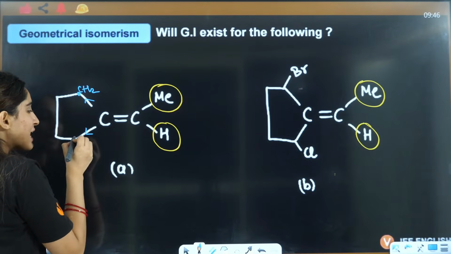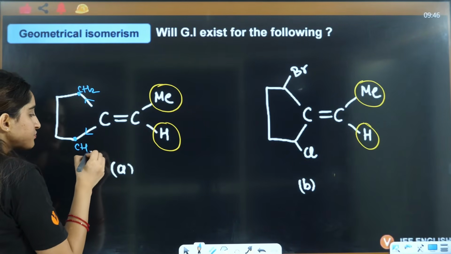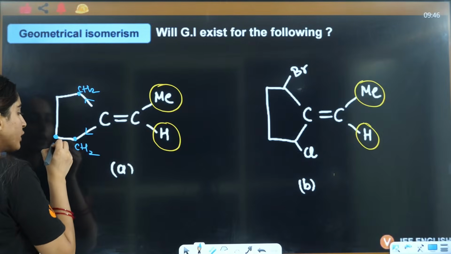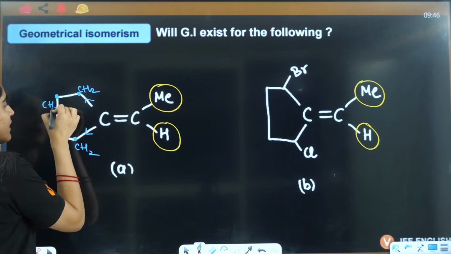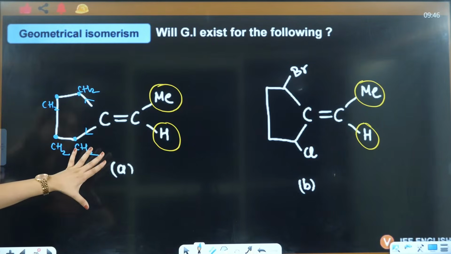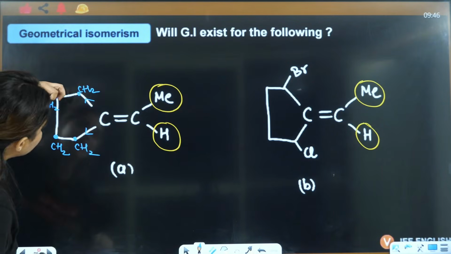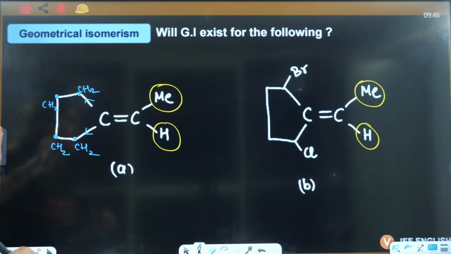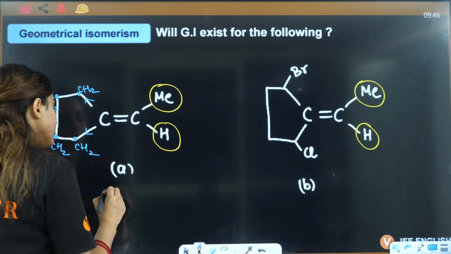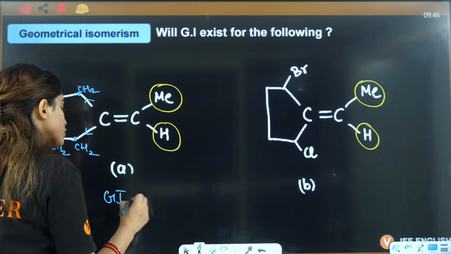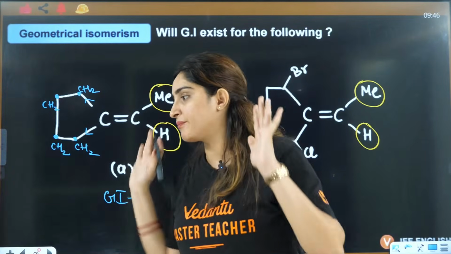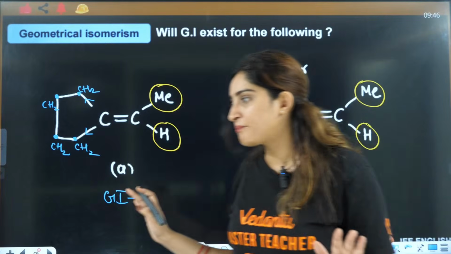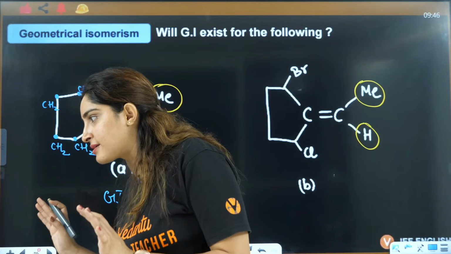You go to this side, you will have CH2. You go to this side, you will have CH2. You go to this side, you will have CH2. Can I see any difference here? Here also the environment is the same, here also the environment is the same. That means this will not show GI because the environment on both sides is the same, right? Yes, GI does not exist.